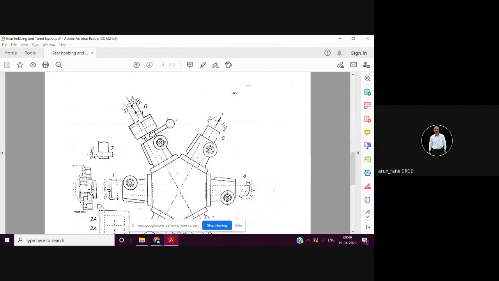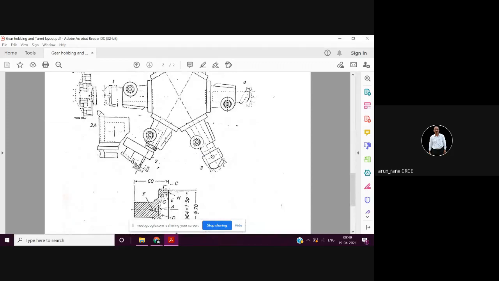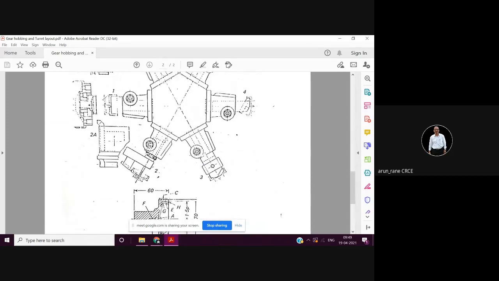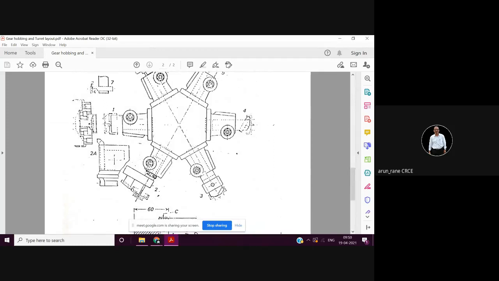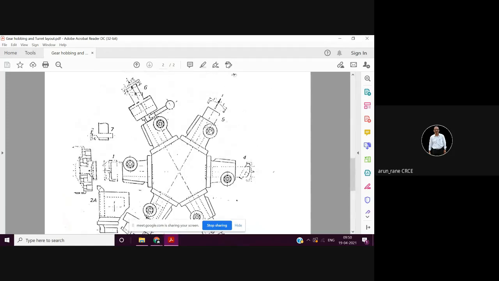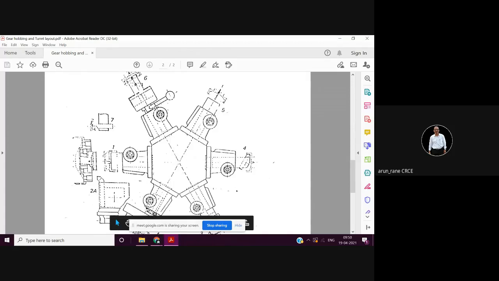Then you have the tool layout for the trans bearing cage. This is a turret of the turret lathe in which the different tools are mounted. It's a hexagonal turret, so six tools are mounted here.